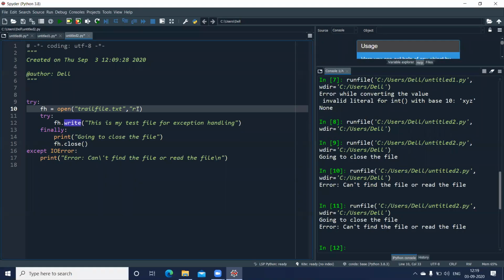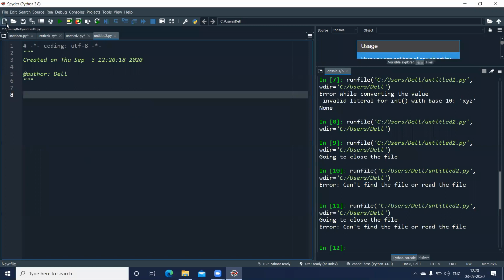Okay, no doubts. Let us go ahead. If I want to raise an exception manually, instead of the interpreter raising it, based on some condition, how do I do that? I'll create another file here and take a small example.